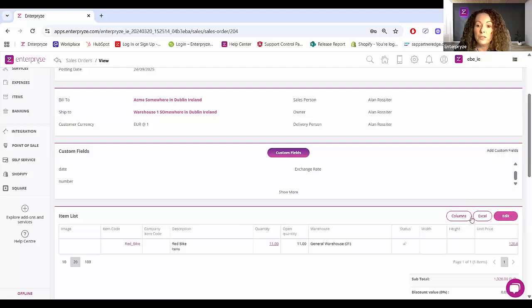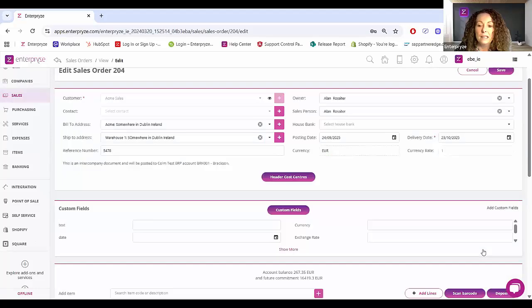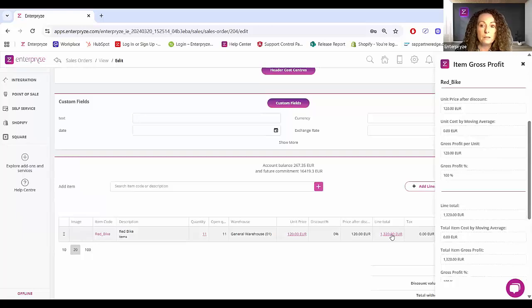In addition to that, we can export those lines to Excel, and of course we can click on edit here. And by clicking on edit here, it takes us directly into the document itself, the same as the top edit button does as well. And I want to show you that even here at line level, as we drill in, you can see there that we've put in some new icons just around the cost centers, the edit and the delete button. I mentioned the gross profit as well, so that when you click on the line total, this now activates a WISE panel to show you the item gross profit at line level.